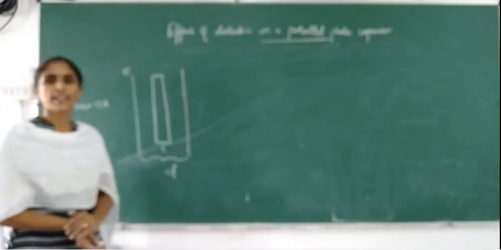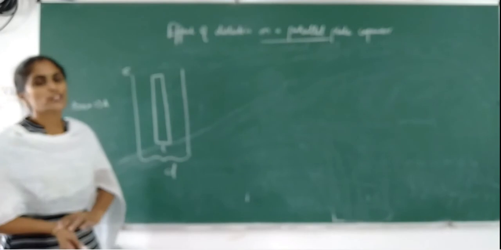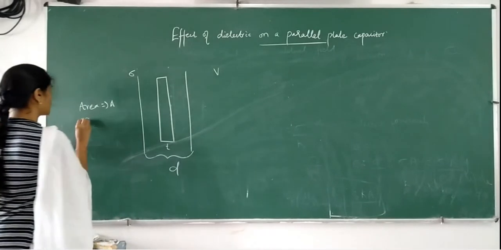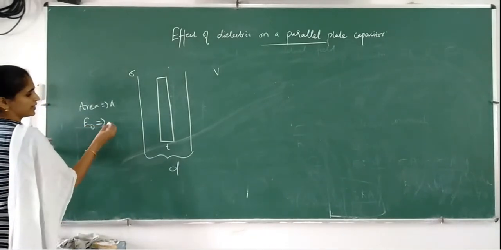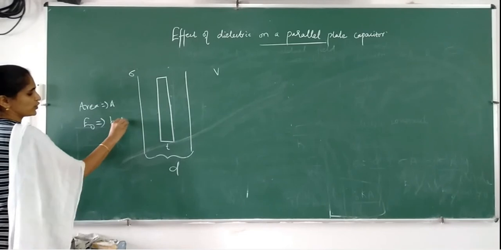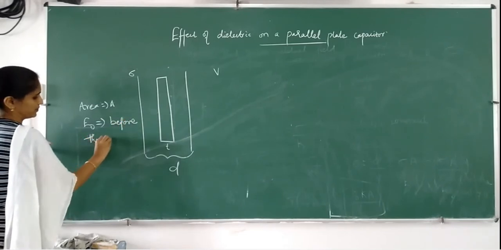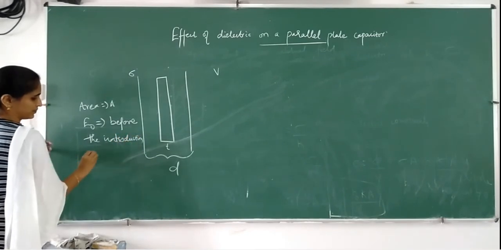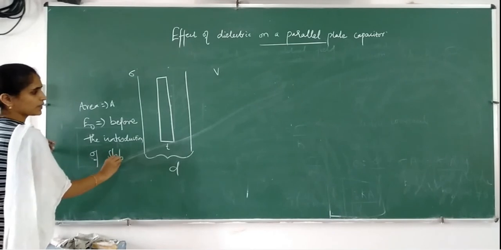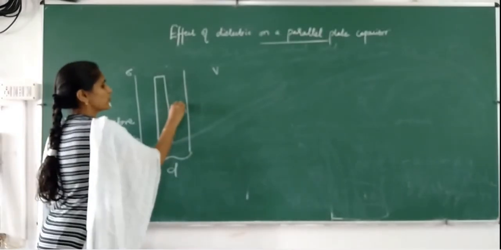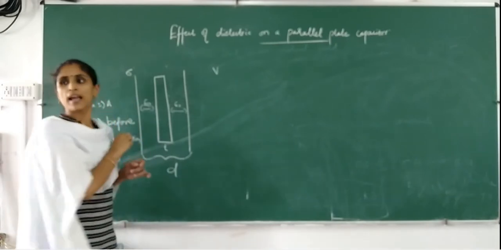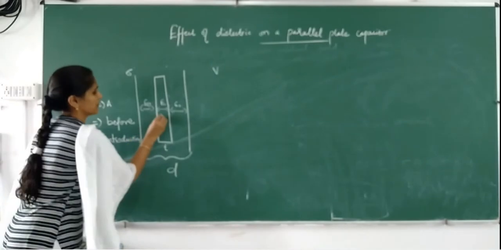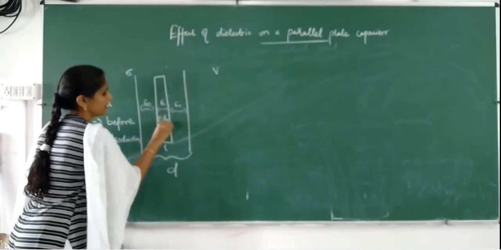Now we will see what the capacitance is. First of all, we can find the potential difference. Before the introduction of the slab, let the field be E0. So in this region E0 will be the electric field, and in the slab region the electric field will be E.